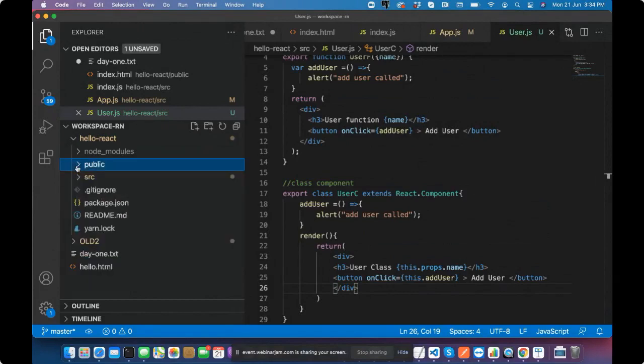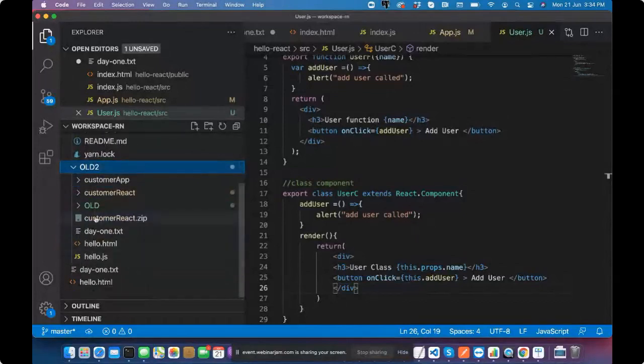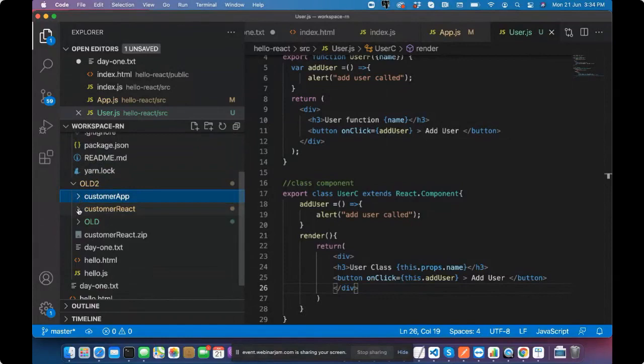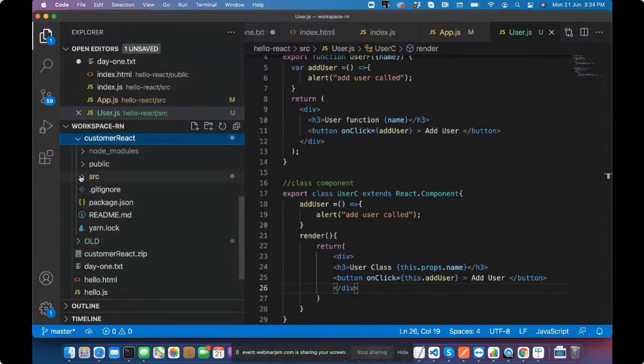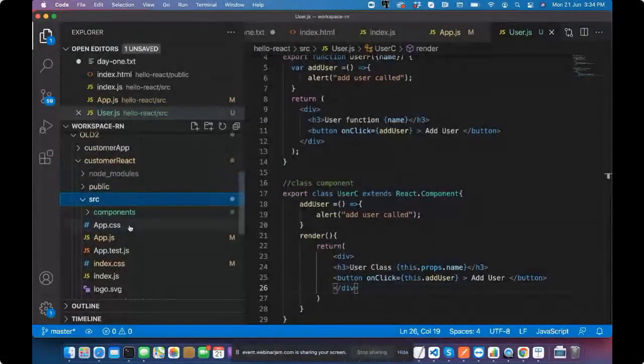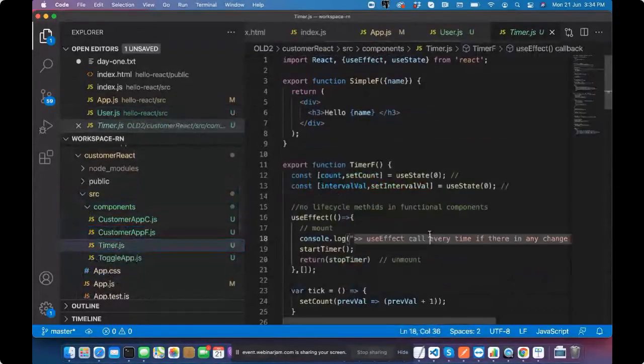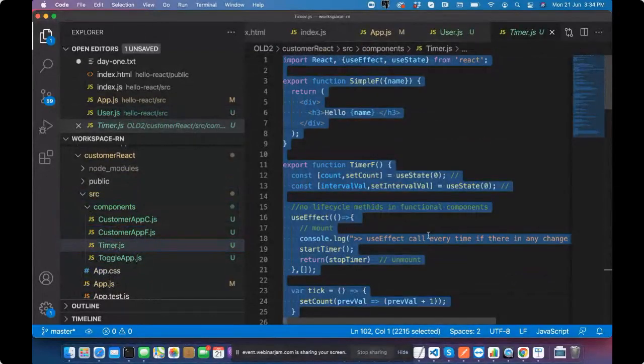So let me do it quickly, taking the simple timer in.